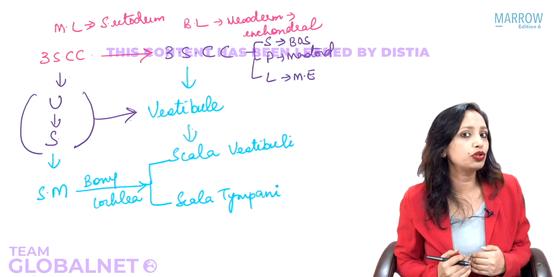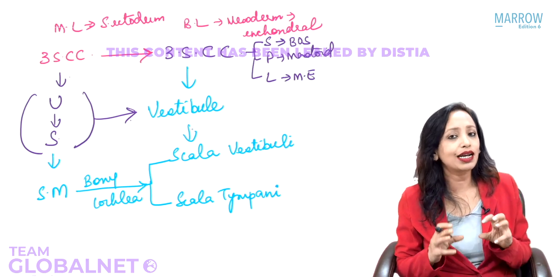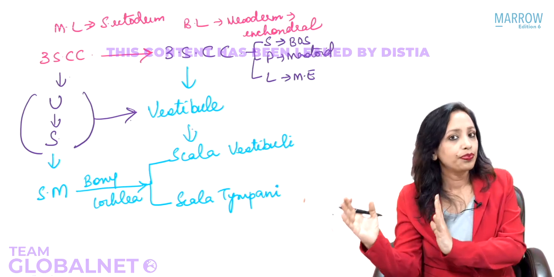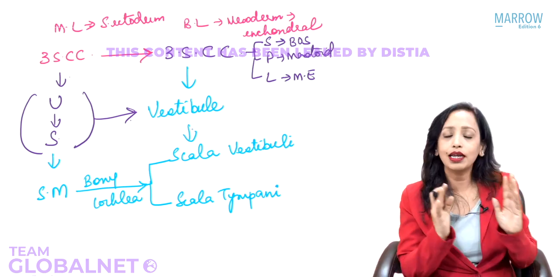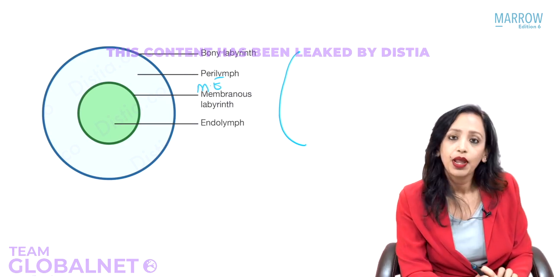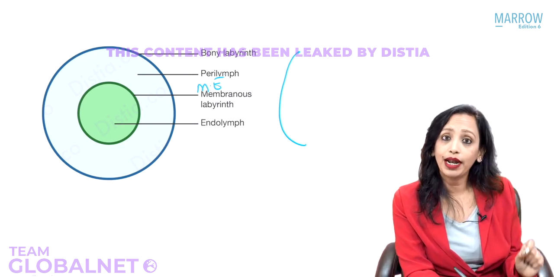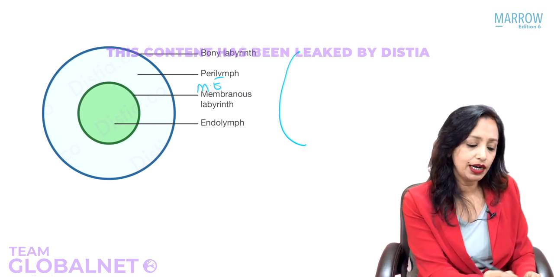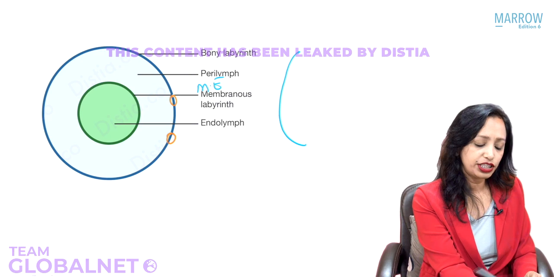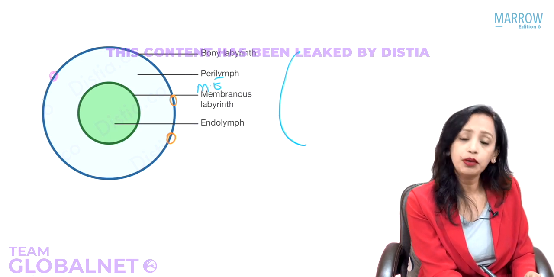So now what we need to know is the connections between the inner ear and the middle ear, and the inner ear and the brain. When we started with this picture, I told you that yes, there are connections between the middle ear and the inner ear, and there are also connections between the inner ear and the brain.